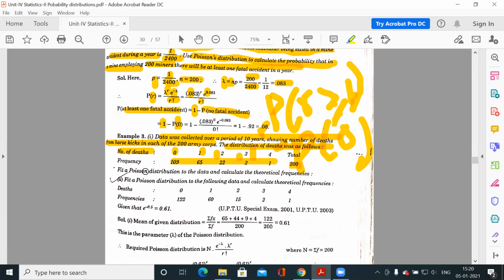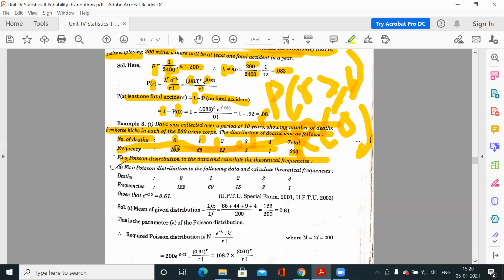Fit a Poisson distribution to the data and calculate the theoretical frequencies. So this was when I started the frequency distributions, the theoretical distributions. So I told you the application part of theoretical probability distributions. These are actual frequencies, but theory is different from practicality. So in theory, for Poisson, the frequency for 0 may be different, and for 1 the frequency may be different, but the total of the frequencies must match 200. So we have to fit a Poisson distribution here.